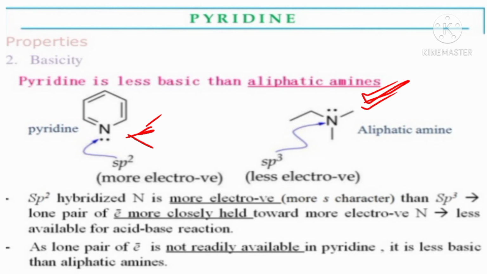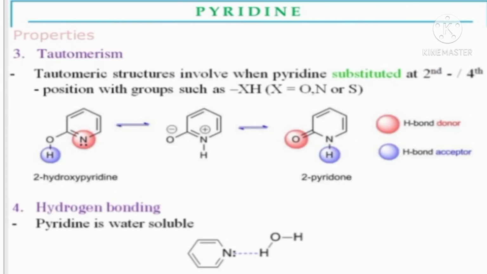Here the basicity also depends on s character. As s character increases, basicity decreases, and vice versa. As s character decreases, basicity increases. Next property is tautomerism.